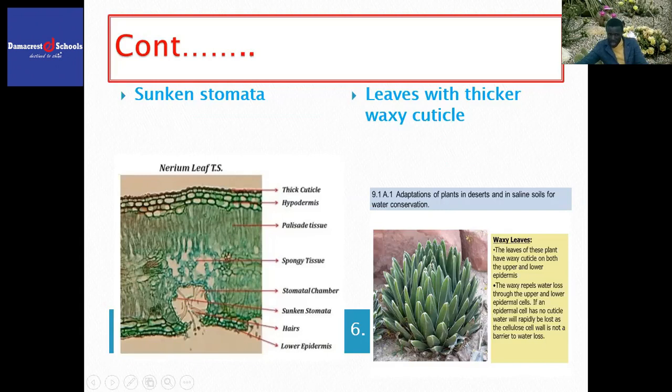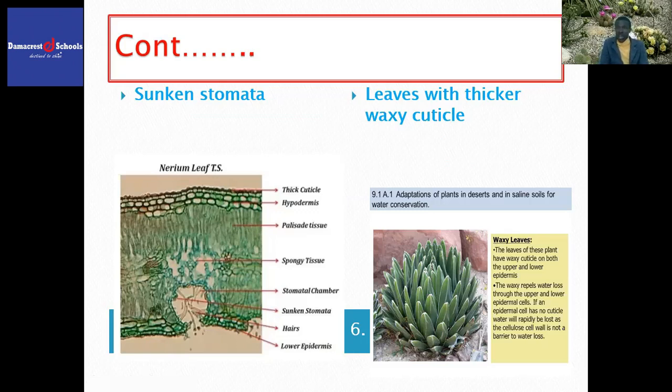When water accumulates in the sunken stomata, diffusion gradient becomes lowered. When diffusion gradient is lowered as a result of accumulated moisture or water within the sunken stomata or substomatal airspace, it simply means there will be reduced rate of transpiration.